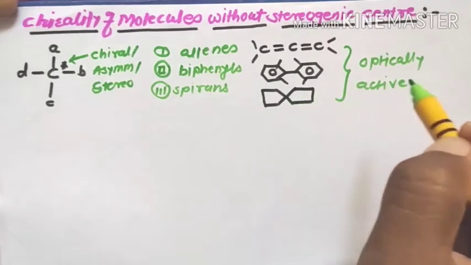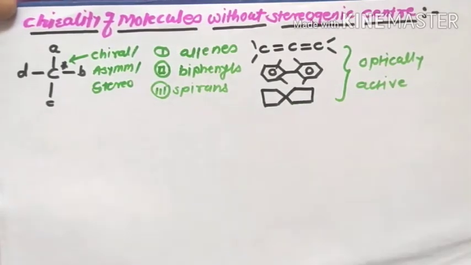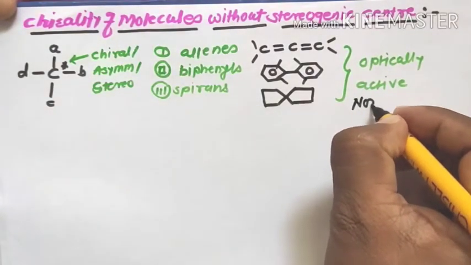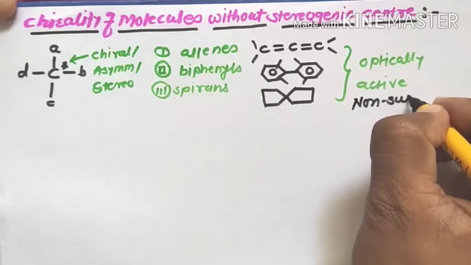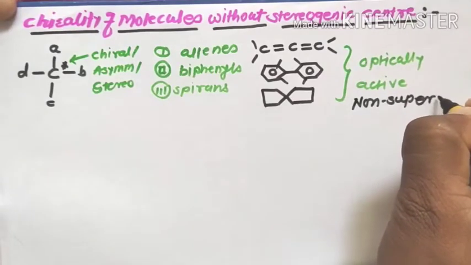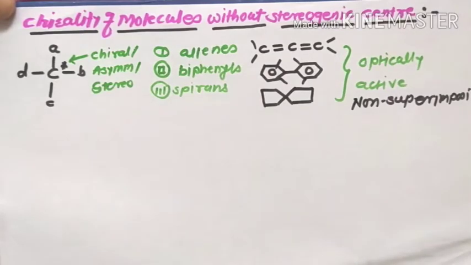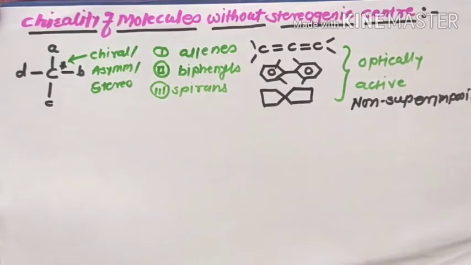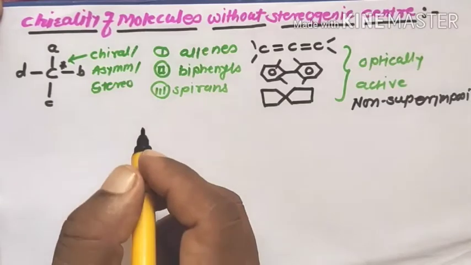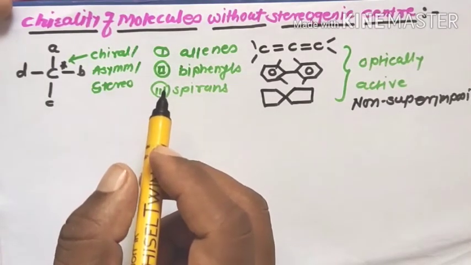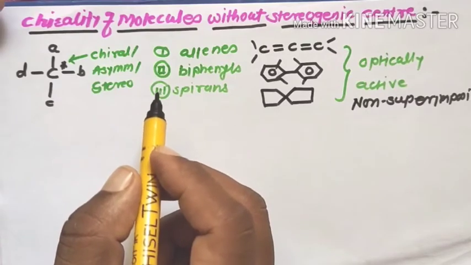That is, it gives a non-superimposable mirror image compound. Therefore, such molecules are called optically active molecules, but with absence of chiral centers.